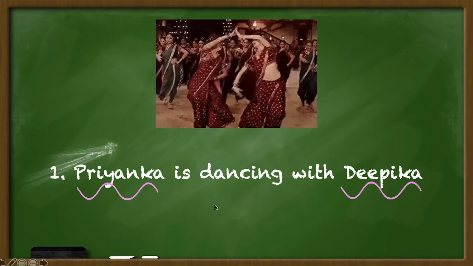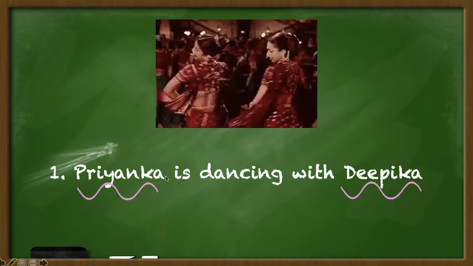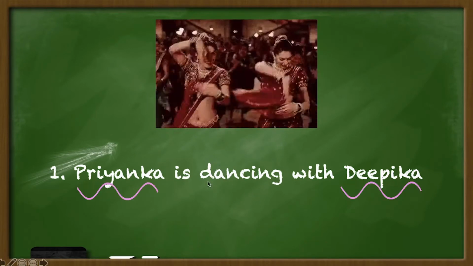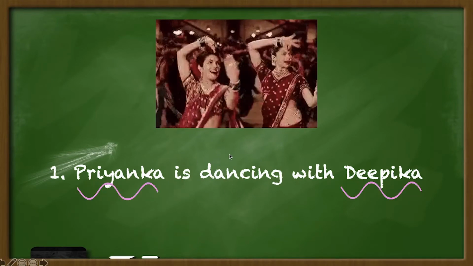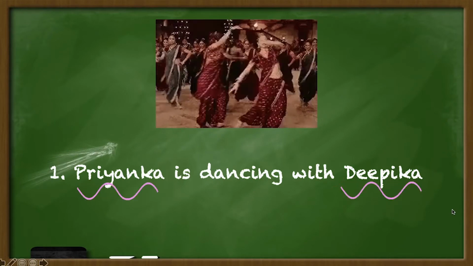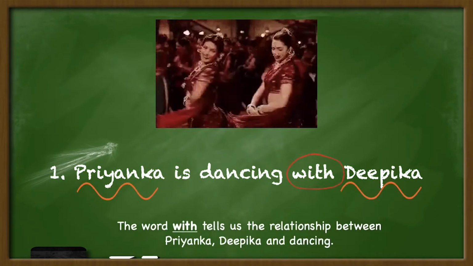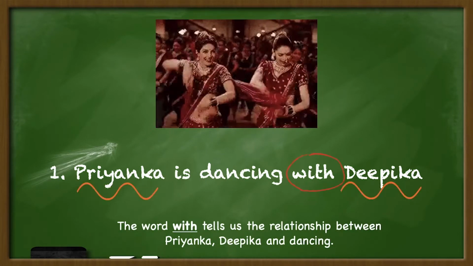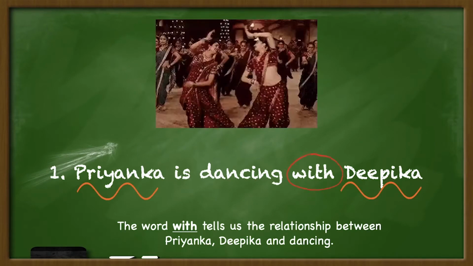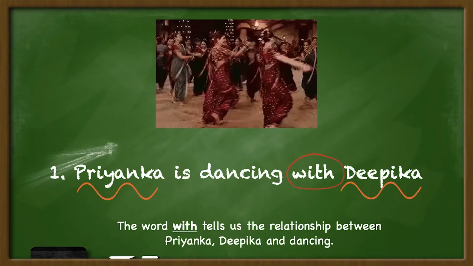Okay. But there is a word that gives us the relationship between the two nouns, that is Priyanka and Deepika, and the other words of the sentence. Can you identify it? The answer is with. Excellent. The word with tells us the relationship between Priyanka, Deepika, and dancing. That is, the relationship of the nouns to the other words in this sentence.